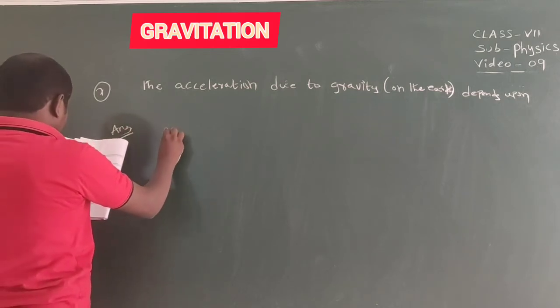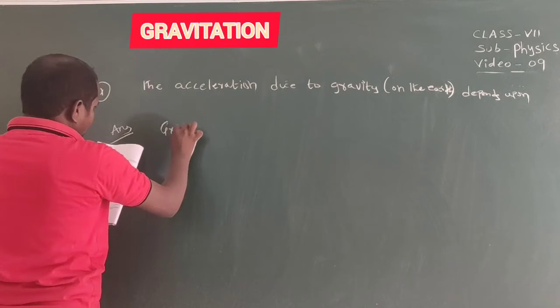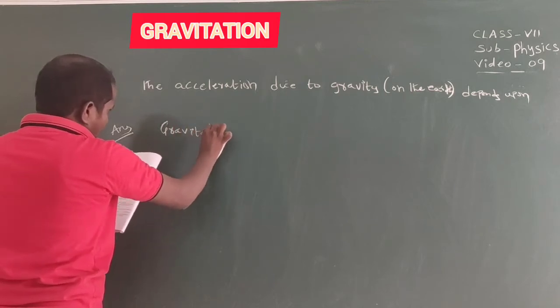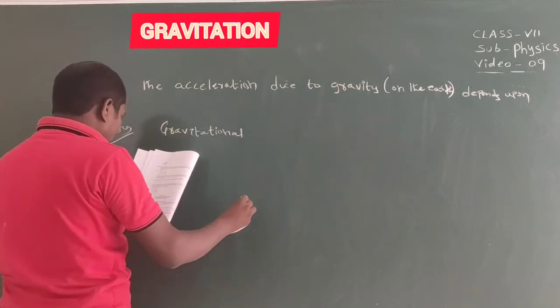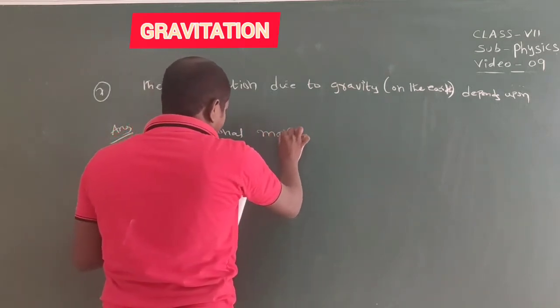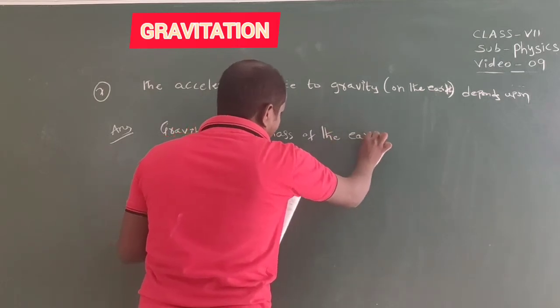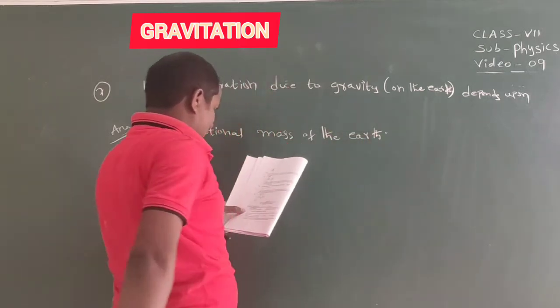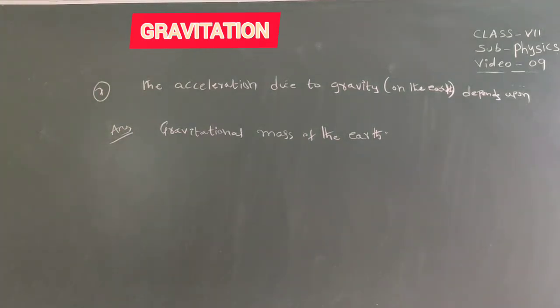Answer is the gravitational mass of the earth.